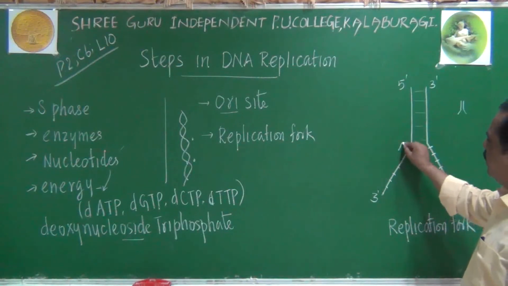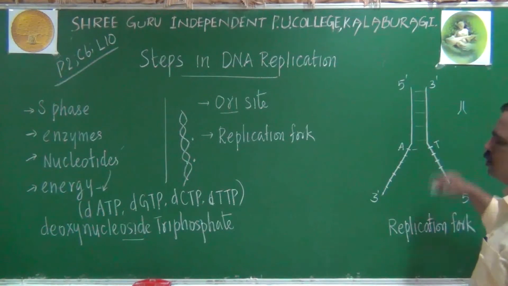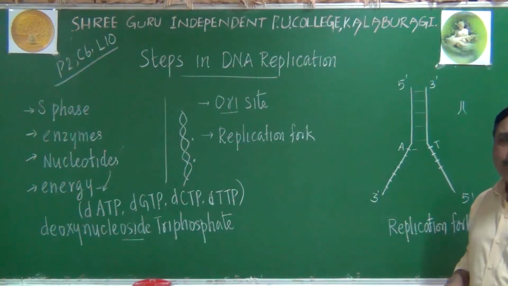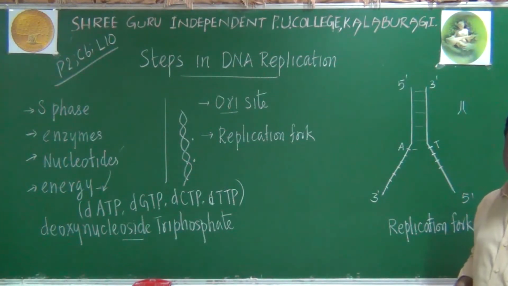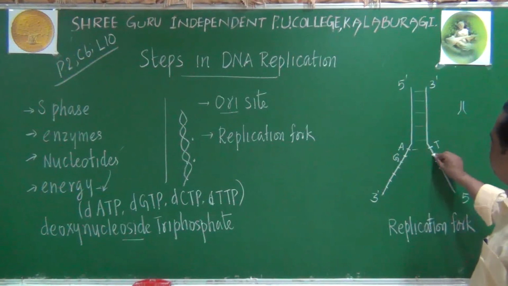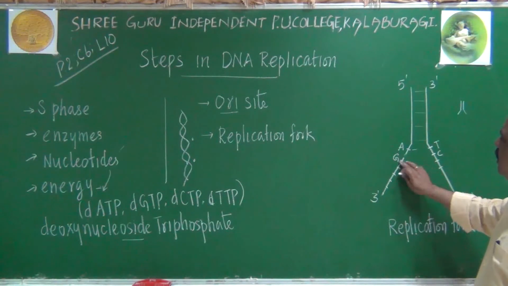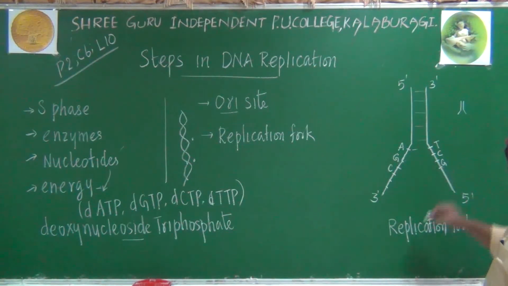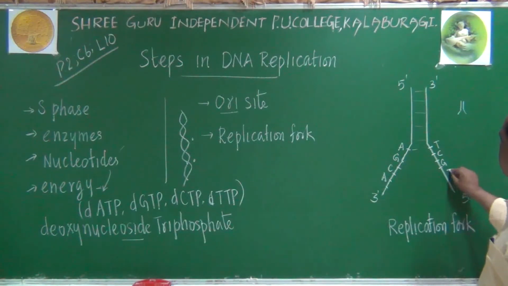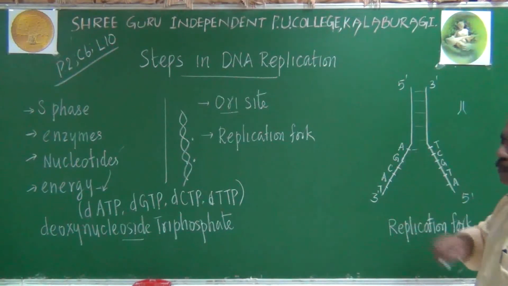For example, if adenine is exposed here, thymine is exposed from the opposite strand, because of complementarity, and Chargaff proposed that idea also, you may be remembering. Second base, if it is guanine, here it will be cytosine. If the third base is cytosine, here there will be guanine, then adenine, thymine, adenine, like that they get exposed.